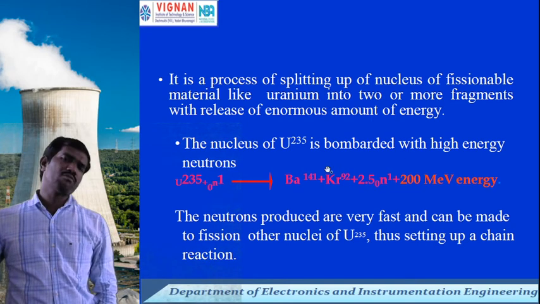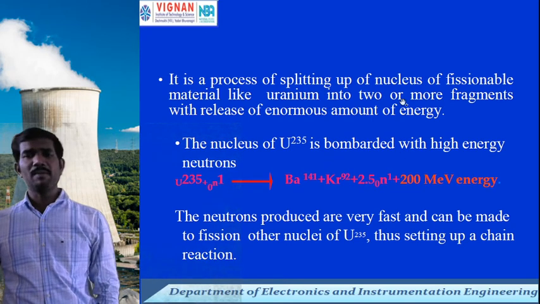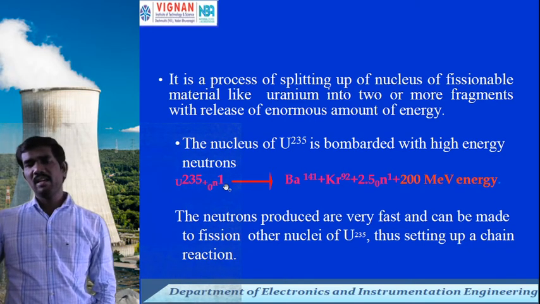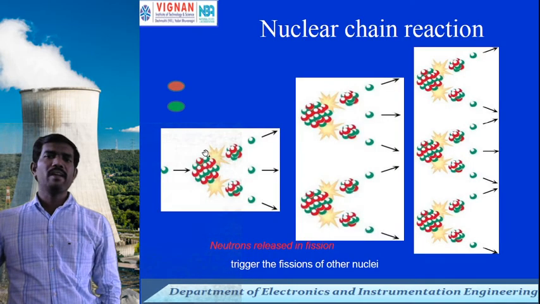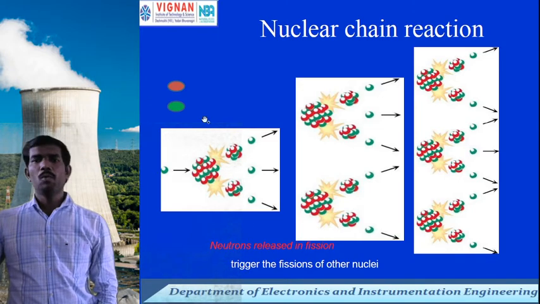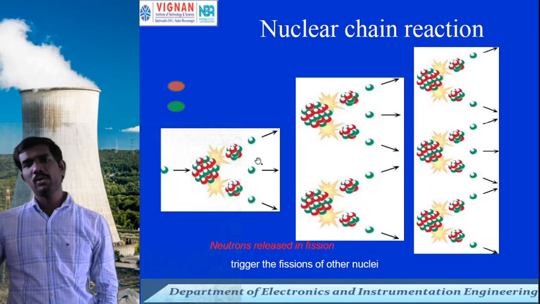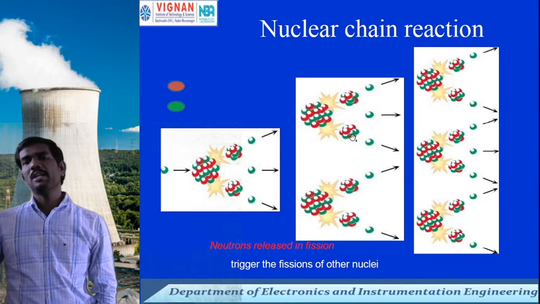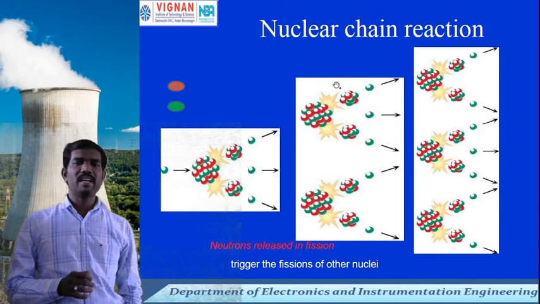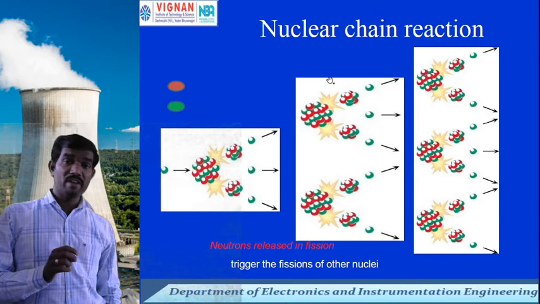The 3 neutrons will be multiplied by 3, giving 9 neutrons. Again it is multiplied by 3, and again that result is also multiplied by 3. That is the nuclear chain reaction we are going to consider here. This is uranium 235, which is bombarded with a neutron and splits into 2. Again these will produce 3 neutrons, and those 3 will be multiplied by 3 again. This chain reaction is continuously considered in the nuclear industry. Such a nuclear chain reaction is called nuclear fission.